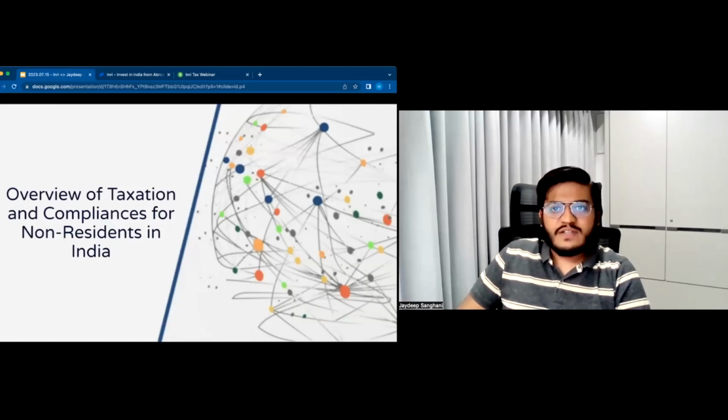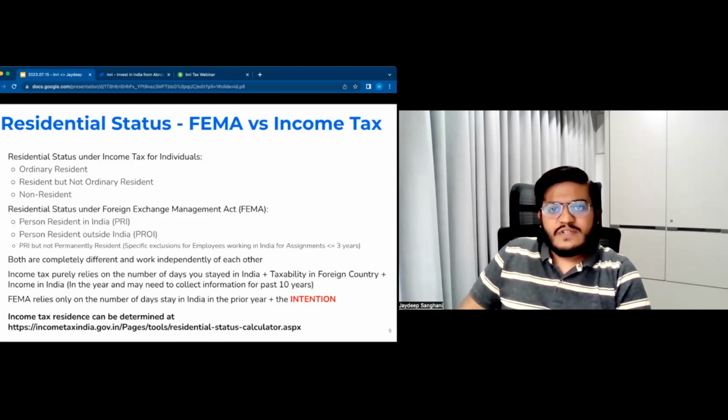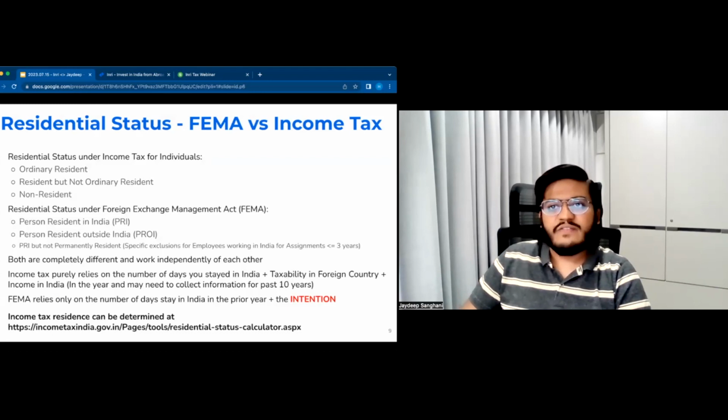So let's discuss the taxes and compliances overview for a non-resident in India. The first point of the taxation structure is residential status. So let's understand some differences that are there in FEMA, that is the Foreign Exchange Management Act, which regulates investment in and out of India, and under the Income Tax Act.